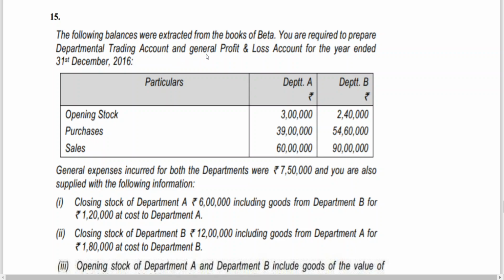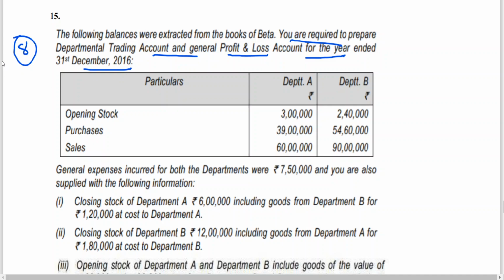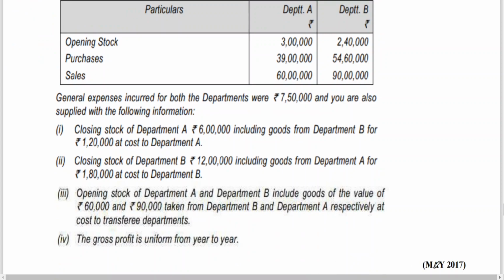The following balances were extracted from the books of Beta. You are required to prepare the departmental trading account and general P&L account for the year ended 31st December 2016. This problem came as an 8 marks question, May 2017 IPCC.